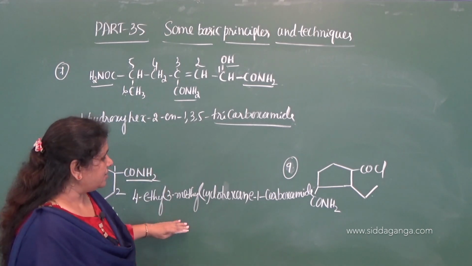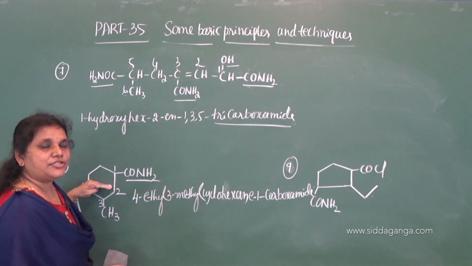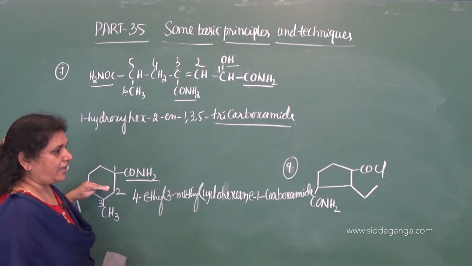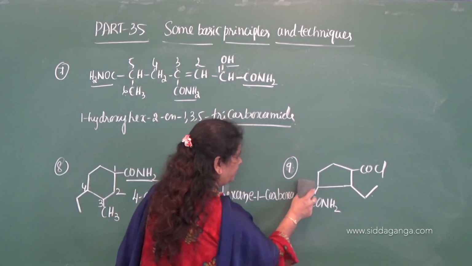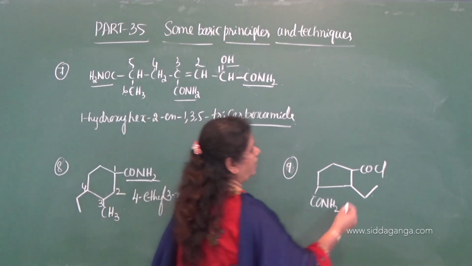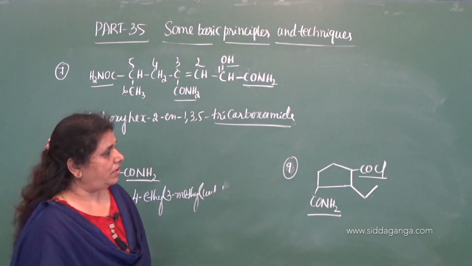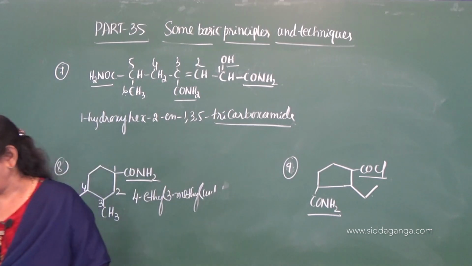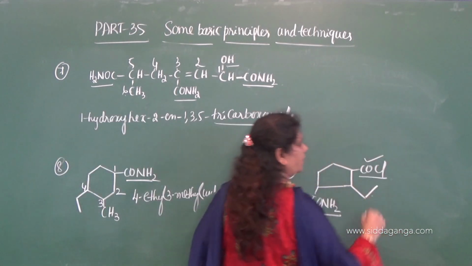Okay, now, so this is about the name of this, and the amide if it is directly attached to the alicyclic ring. Now, last one, the 9th compound, see here, two functional groups are there, acid chloride and the amide. According to the order of priority, which comes first? Priority goes to acid chloride.